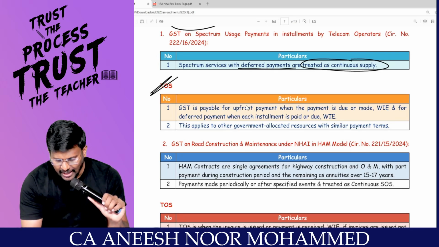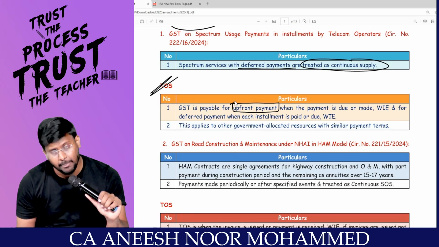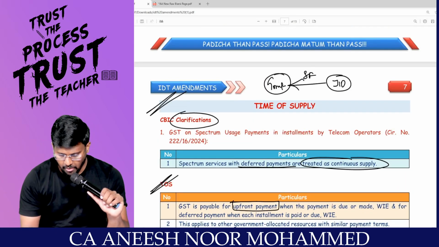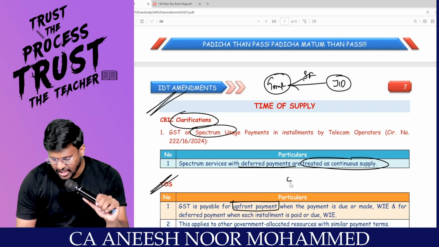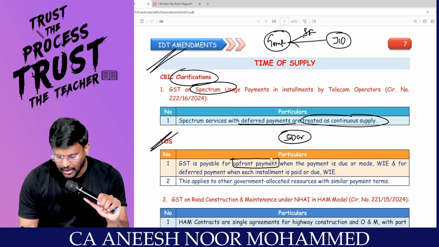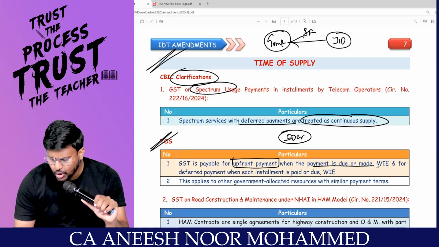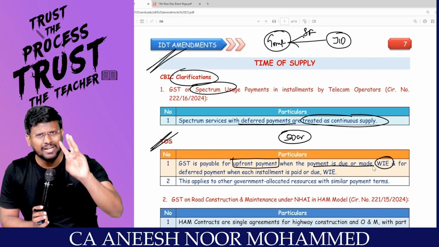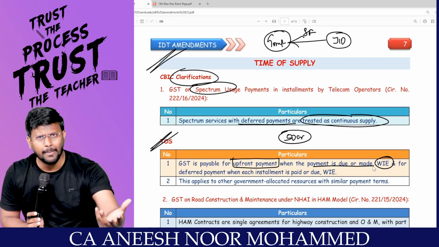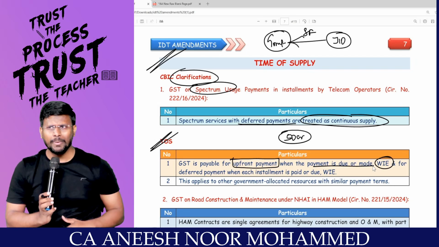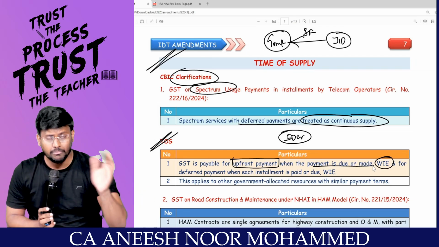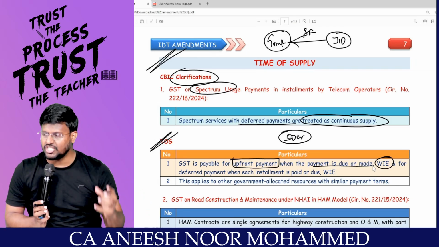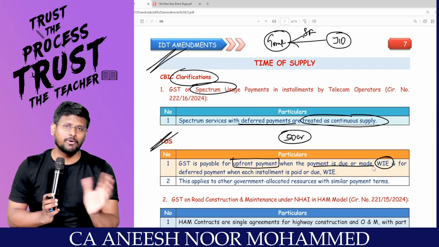You have to check the time of supply for the upfront payment. For example, at the time of getting the spectrum itself, first initially I have to give 50 crores. This is the upfront payment. Then, when the payment is due or made, whichever is earlier, you have to go and see the agreement. In that agreement, what is the payment due date? Or when you made the payment, that is the time of supply. At that time, you pay tax. That's it. Under RCM, because we know that service provided by government or local authority to a business entity situated in the taxable territory is a person liable to pay tax under RCM.